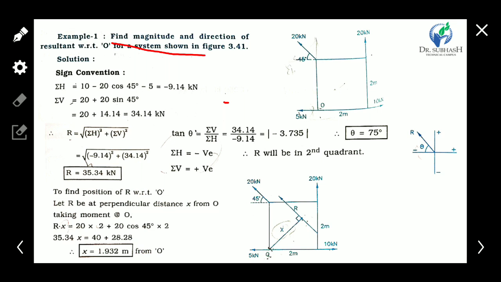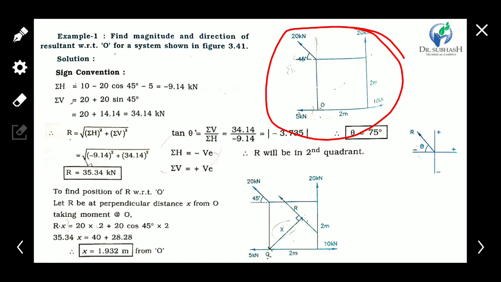Find the magnitude and direction of the resultant with respect to point O. Okay, point O is the corner of the square, for the system shown in the figure. The figure is given.